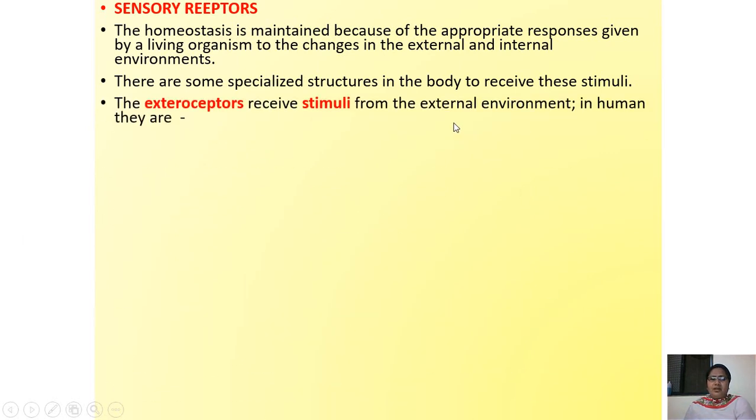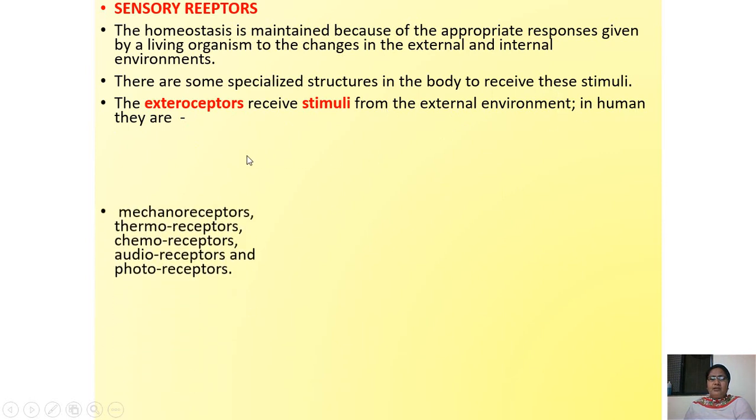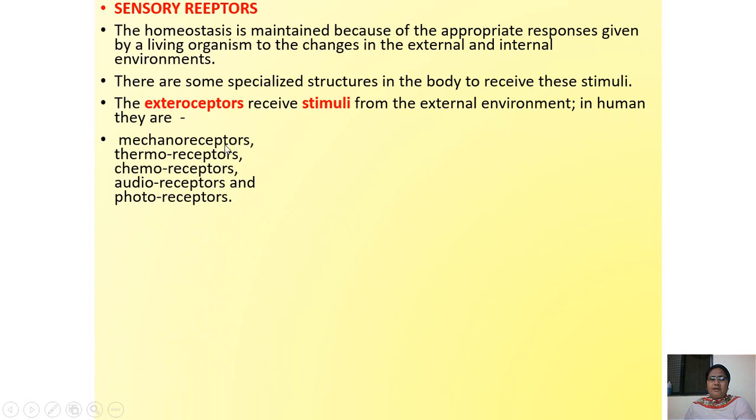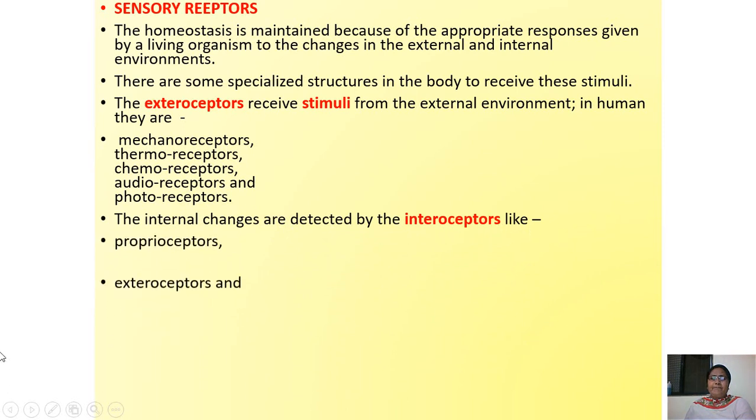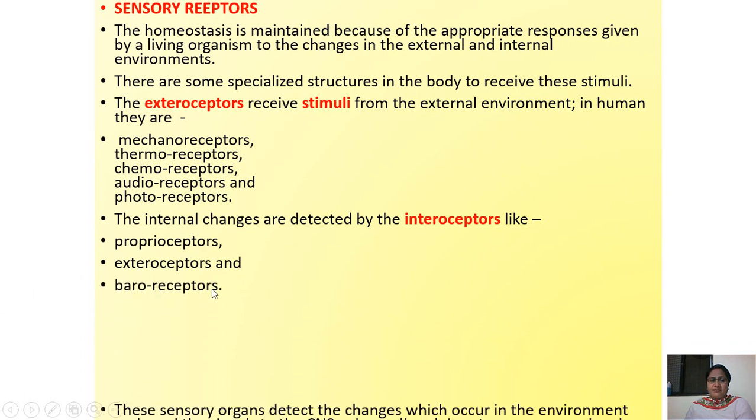Then the exteroreceptors, they receive stimuli from the external environment. In humans, they are mechanoreceptors, thermoreceptors, chemoreceptors, audioreceptors and photoreceptors. The internal changes are detected by the interoreceptors like proprioceptors, exteroceptors and baroreceptors.